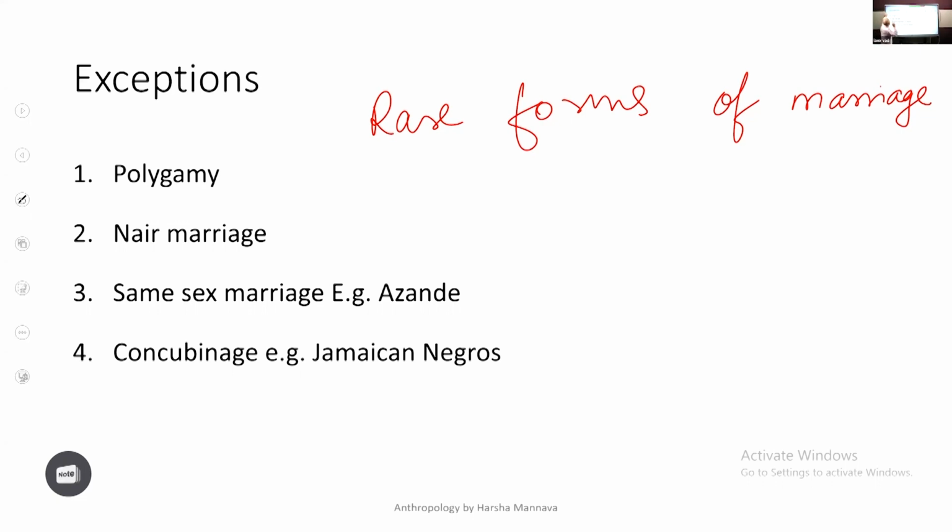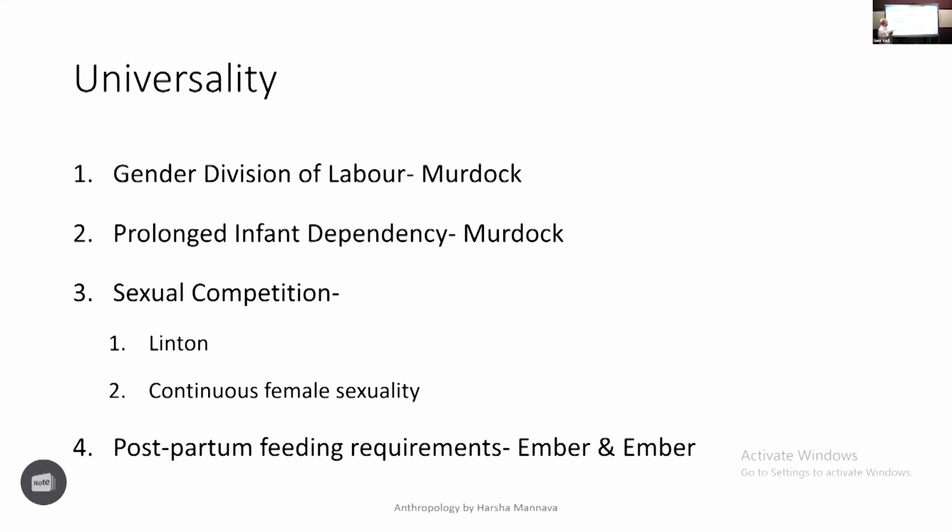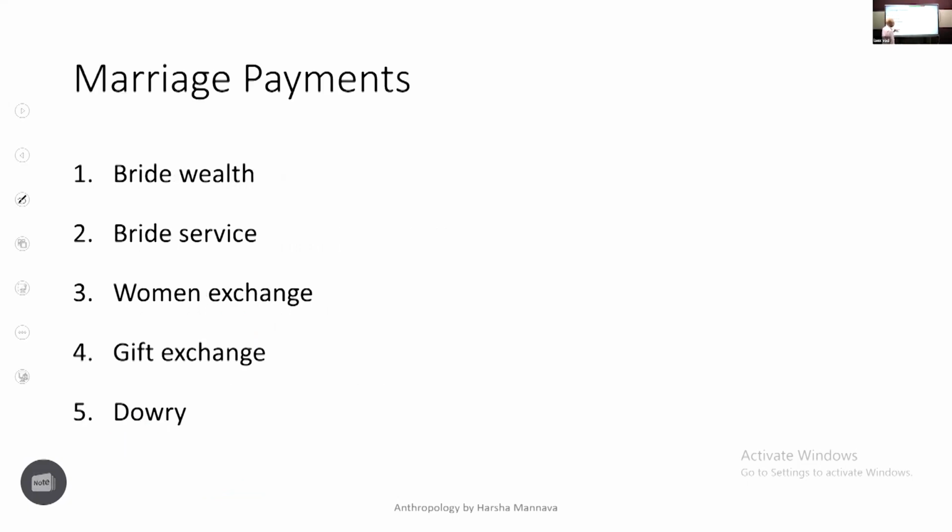And then discuss universality. Then you have these four theories. Just discuss these four theories. First is gender division of labor, given by Murdock. Prolonged infant dependency, again given by Murdock. Sexual competition theory, given by Ralph Linton. And finally, the best theory to explain this issue is Ember and Ember's own theory, which talks about the postpartum feeding requirement of the female as the factor that makes marriage nearly universal in all societies.